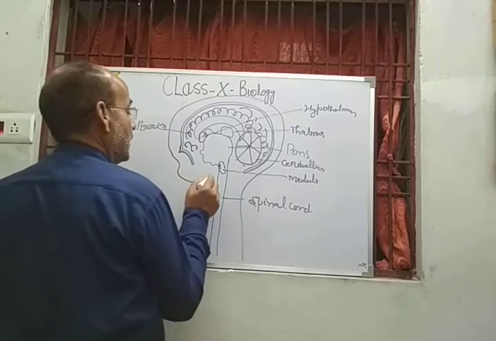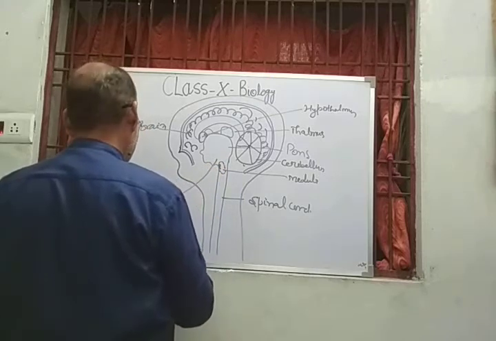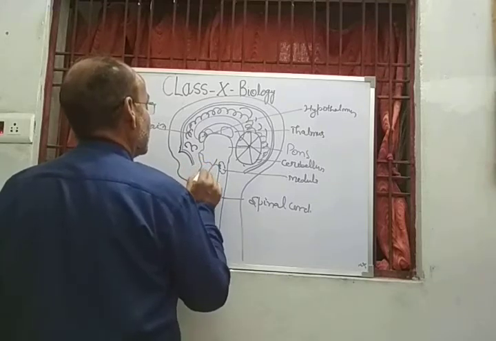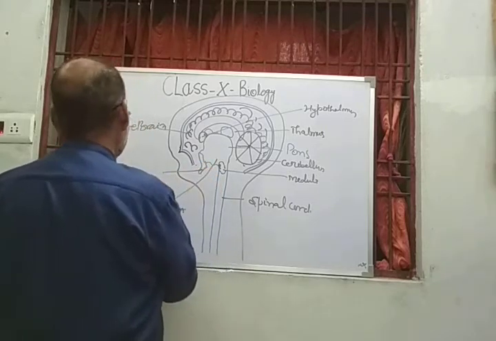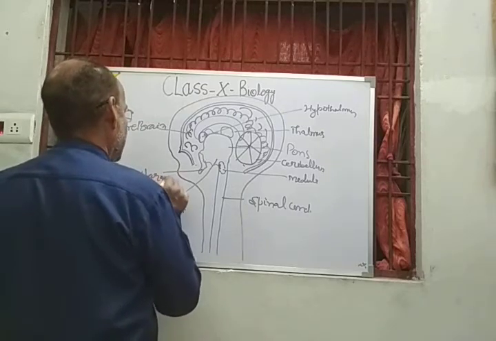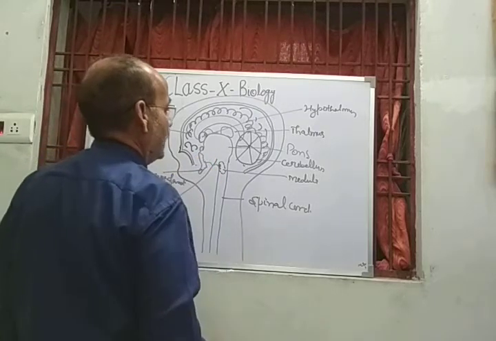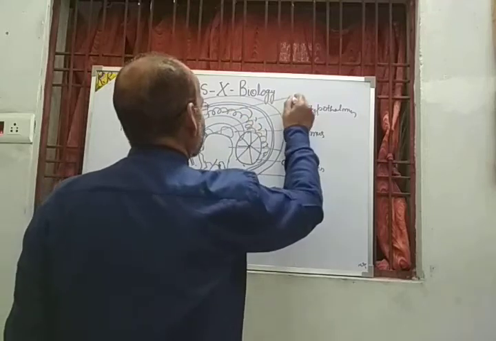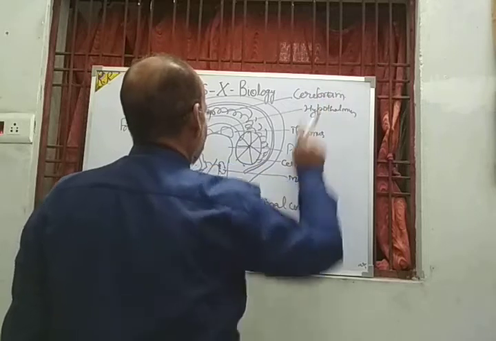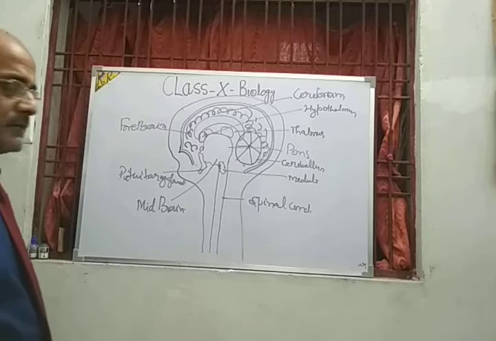And this is midbrain, where the pituitary gland and pineal gland are situated. This is the pituitary gland, and this is the pineal gland, and this is the cerebrum. So my dear students, this is the structure of the human brain, and this is the central nervous system.